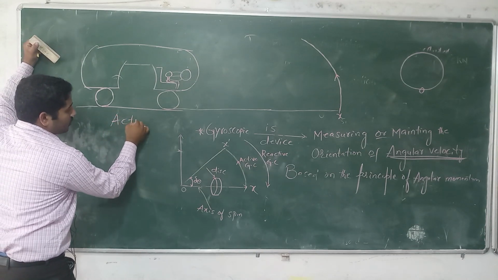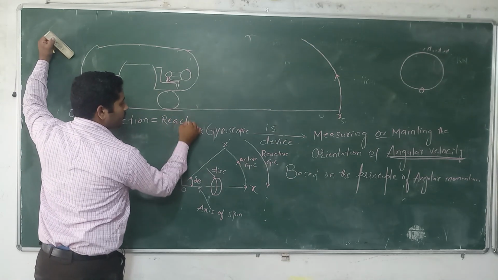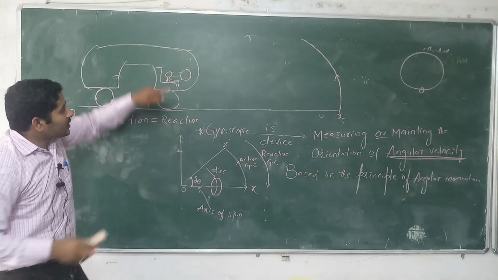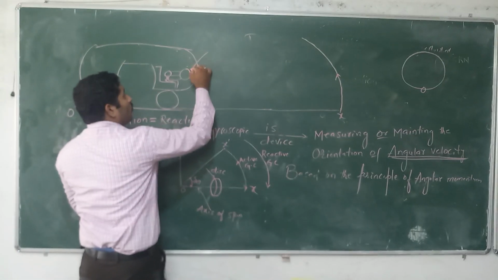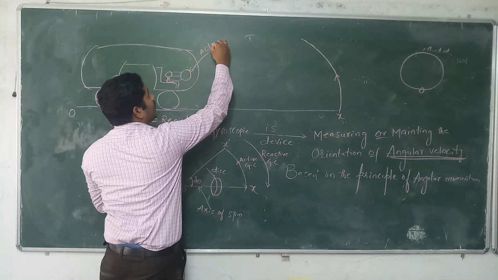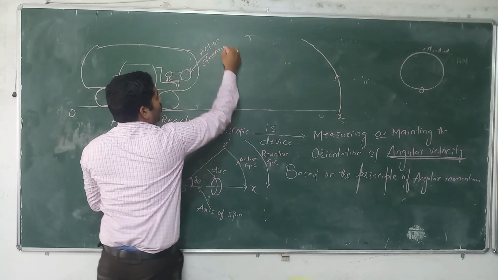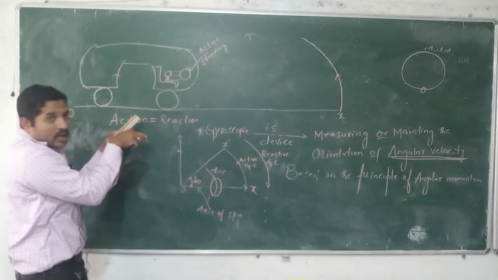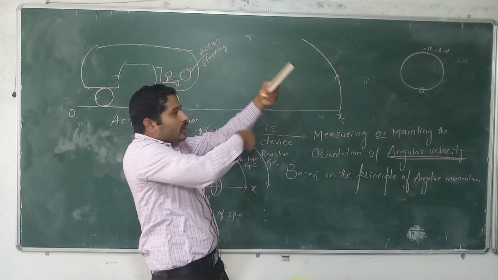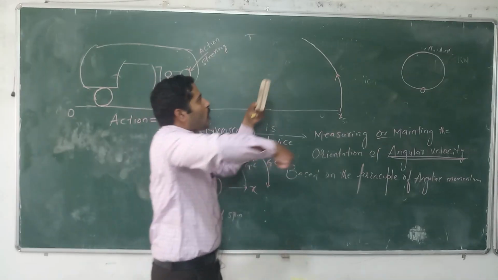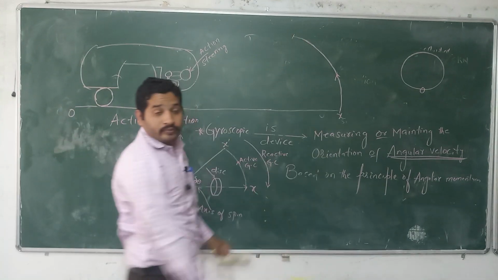Every action has an equal and opposite reaction. So the driver is applying the action on the steering. If you apply the action on the steering, you rotate the wheel in an anti-clockwise direction. Your wheel moves up to here.